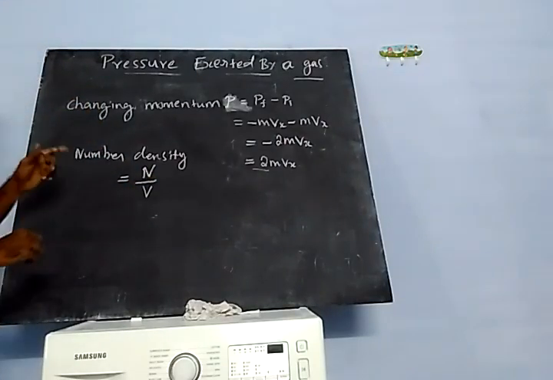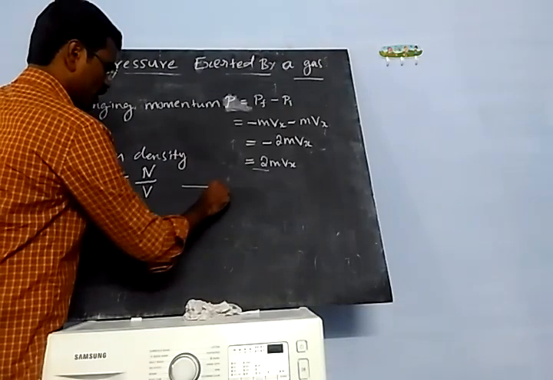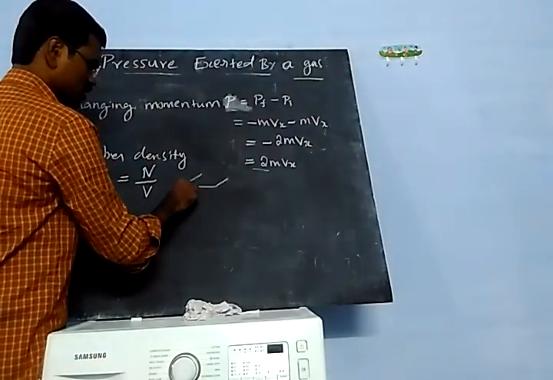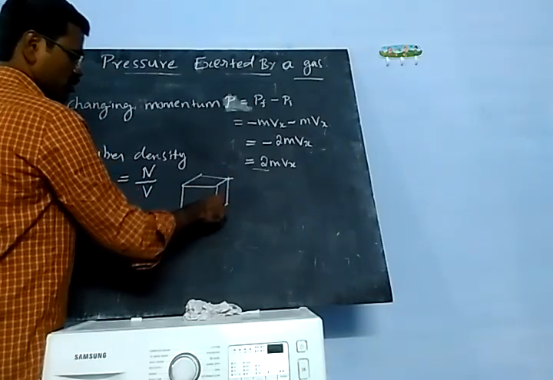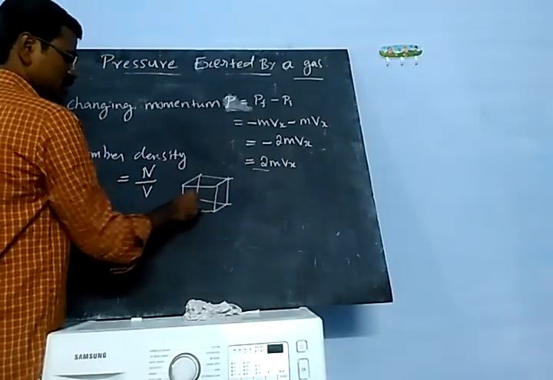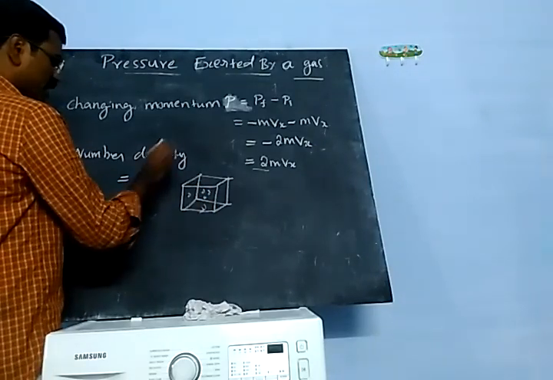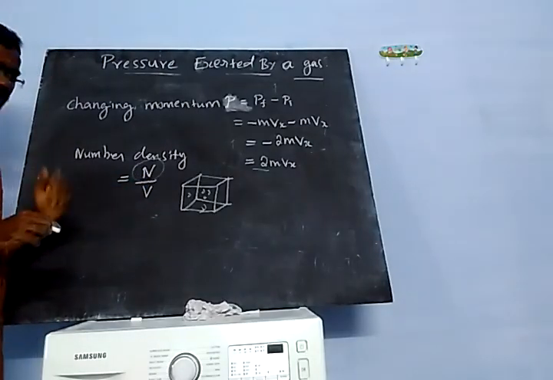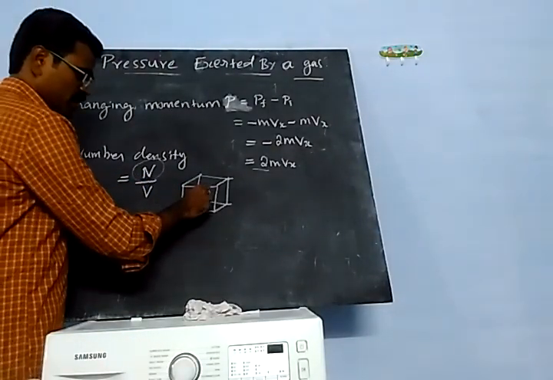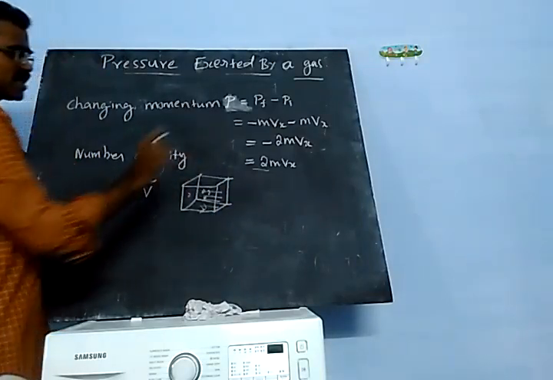So this is one cubical container having a total of N molecules. These molecules all hit any one side of the wall.